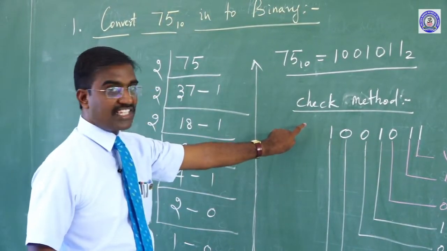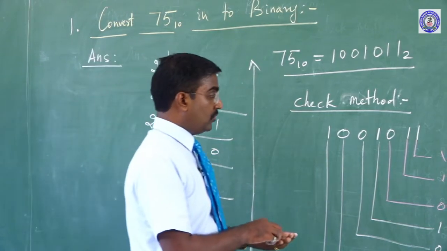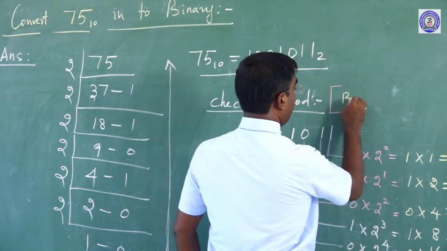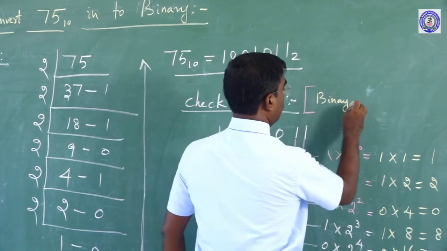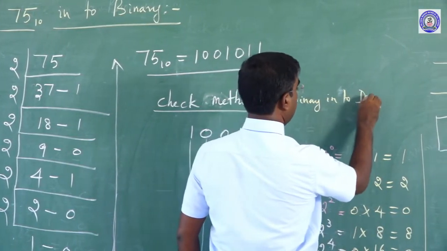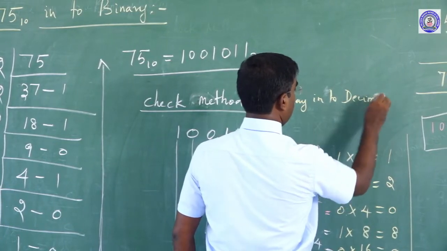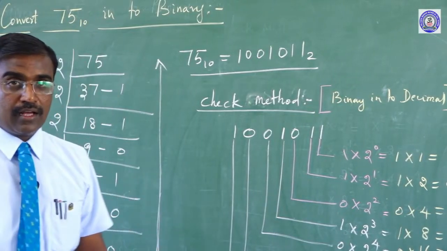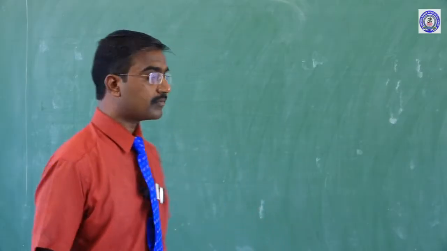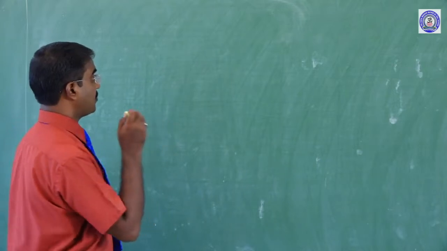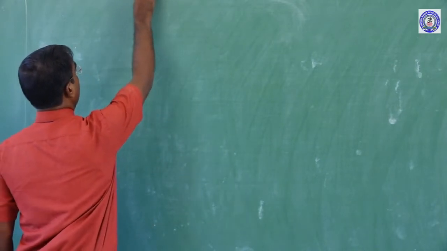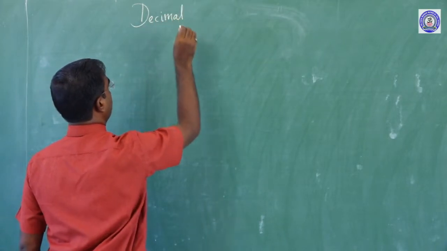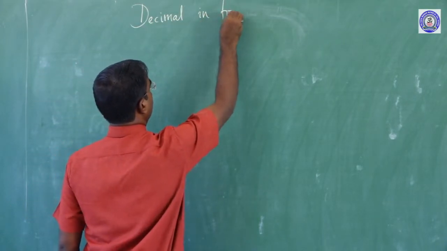The check method, actually, is binary into decimal, which we learned. Okay, next. We will see another method. Now in this session, decimal into binary.